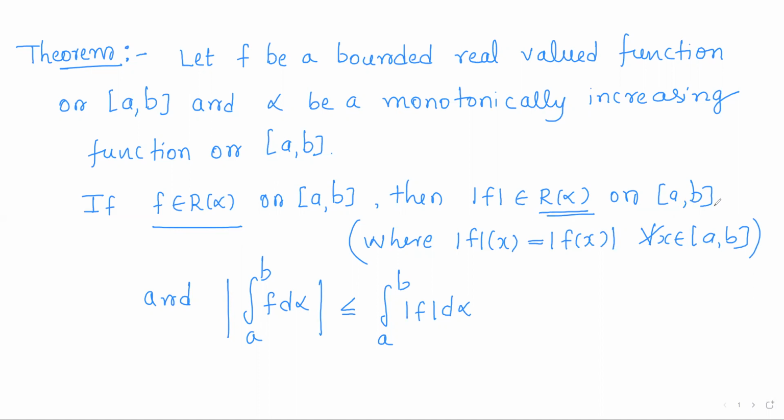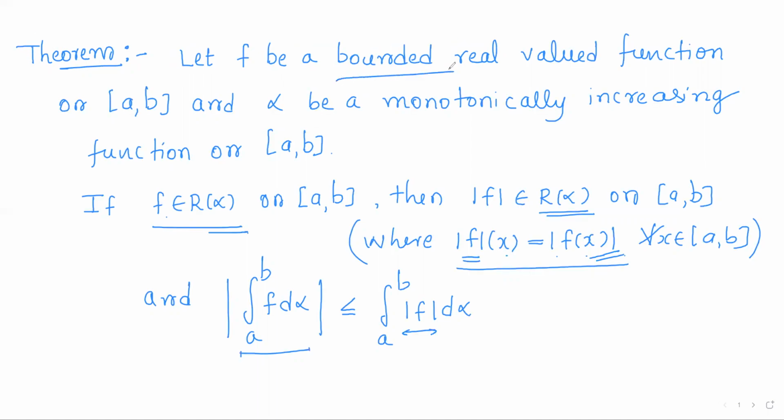Riemann-Stieltjes integrable on the closed interval a comma b, where the function modulus of f is defined as modulus of f at x is modulus of f of x. So whenever f is Riemann-Stieltjes integrable, the function modulus of f is also Riemann-Stieltjes integrable. And further, we have to prove the absolute value of the Riemann-Stieltjes integral is less than or equal to the integral of the modulus of f. So this is what we have to prove.